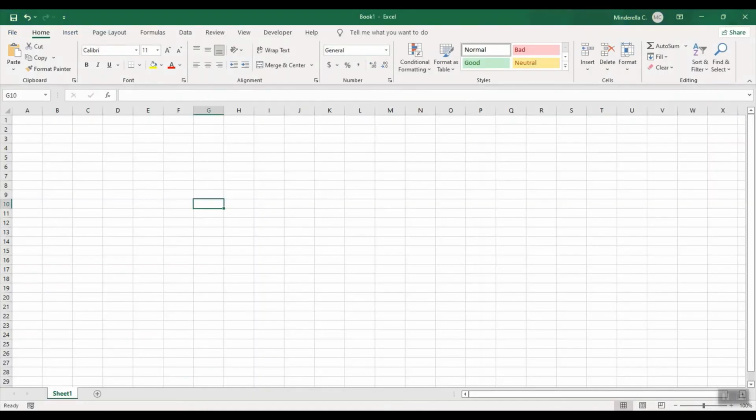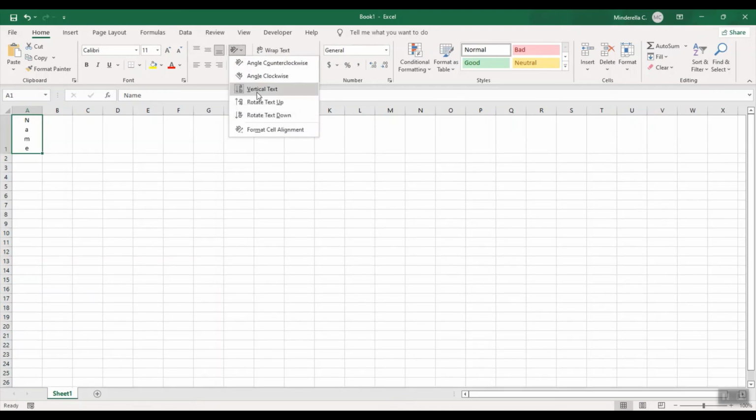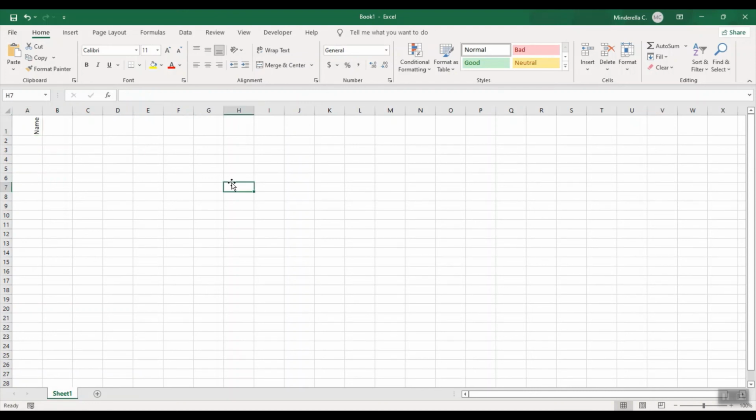You can also do it in Excel. So let's say you wanted to change the direction of your headers. So if I had a header and I named it Name, and click back on it, and right here, I can change the direction. However you want to do it.